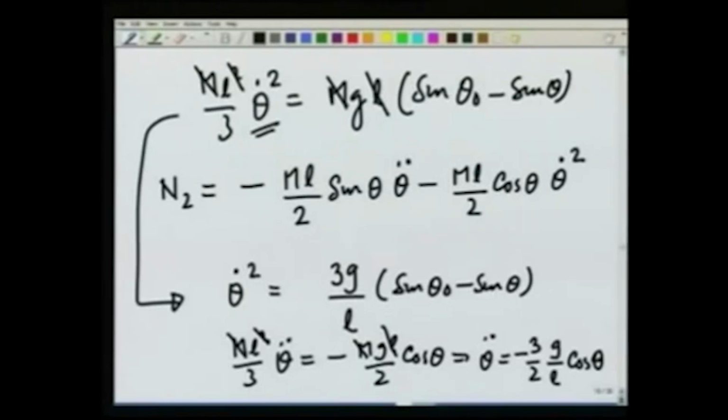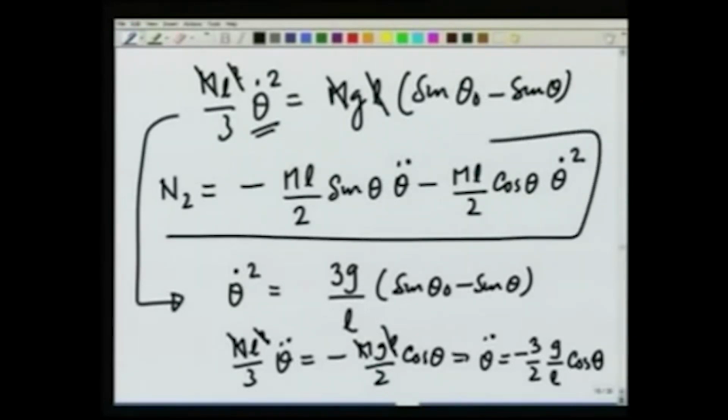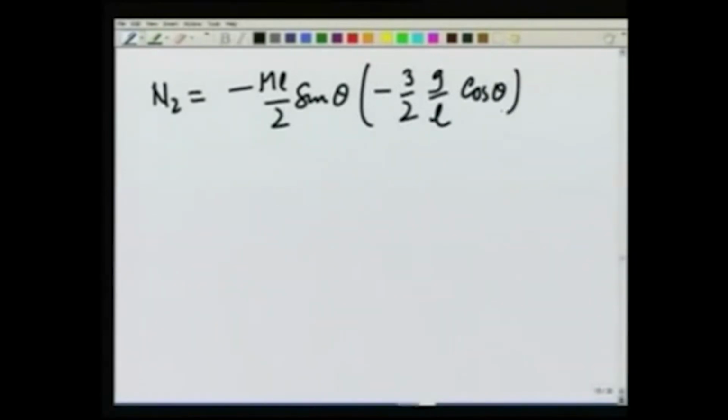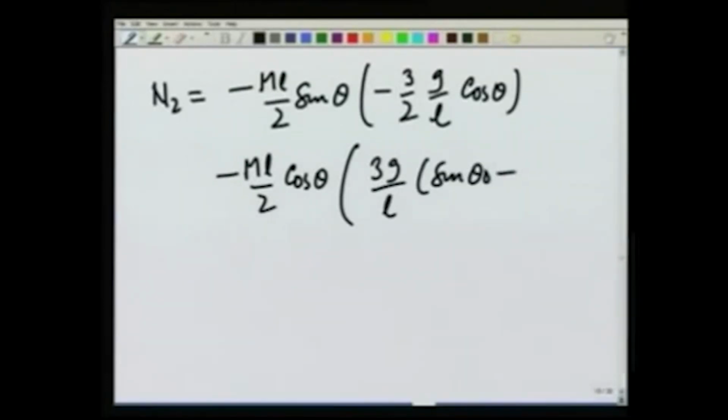Substituting these in the expression for N2 here, we get N2 is equal to minus mL over 2 sine theta times minus 3 over 2 g over L cosine of theta, and the next term is minus mL over 2 cosine of theta, and for theta dot squared I get 3g over L times sine theta 0 minus sine theta.